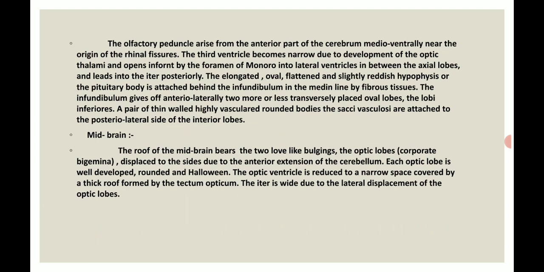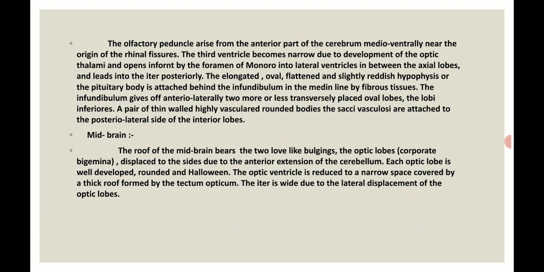The infundibulum gives off anterolaterally two more or less transversely placed oval lobes, the lobi inferiores, a pair of thin walled, highly vascular rounded bodies. The sacci vasculosi are attached to the posterior lateral side of the inferior lobes.